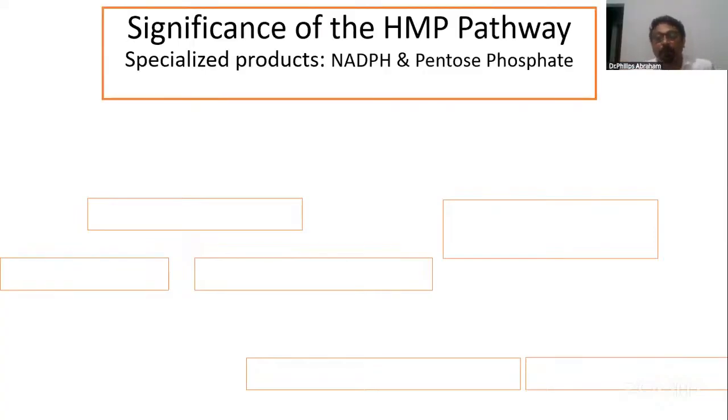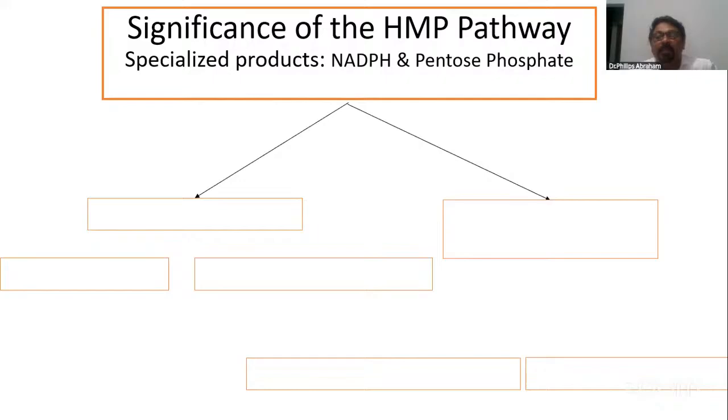Now about a short note. An important short note that always comes is the HMP pathway, the significance of the HMP pathway. A 3-mark question comes. See, if you're able to put it schematically, as an examiner I'll be happy, because it is very easy to correct. In one glance, I can see the importance.